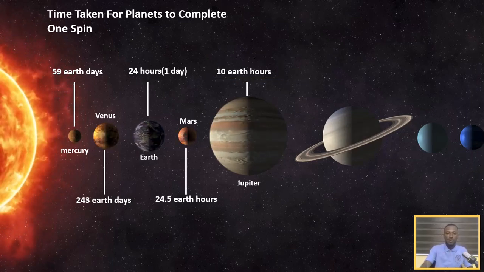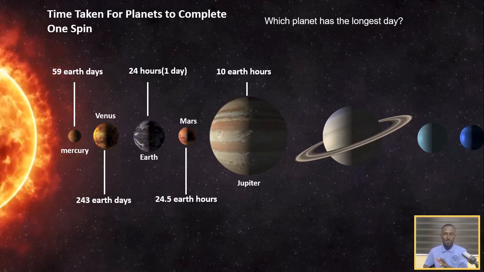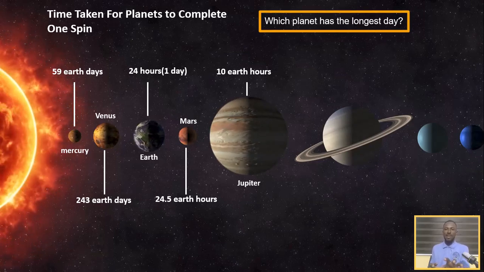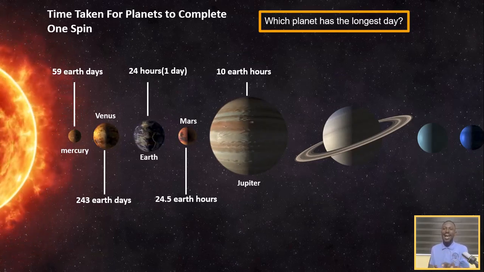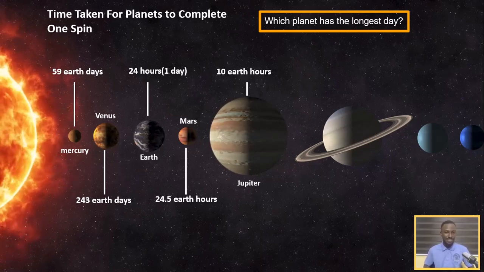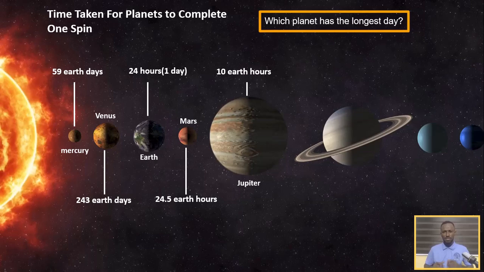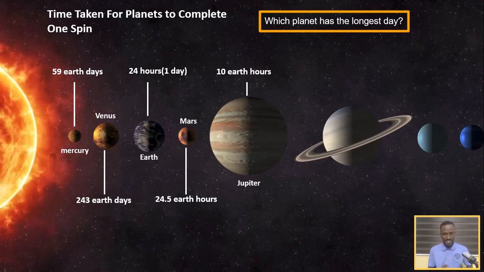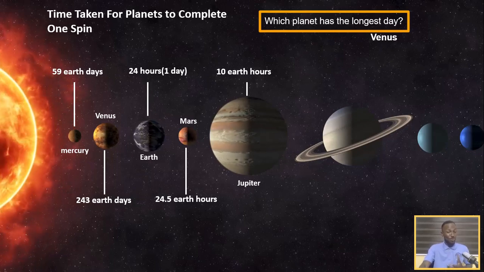So let's take a few questions to see if we really understand what we've learned so far. Now, look at the diagram in this video and answer this question. Which planet has the longest day? It is obviously Venus. Venus has the longest day of 243 Earth days. I'm sure you got it right.